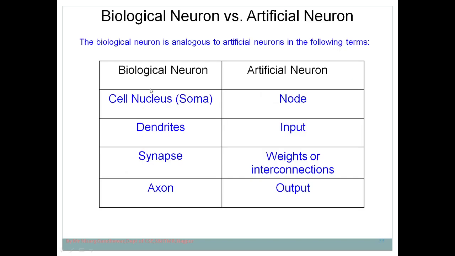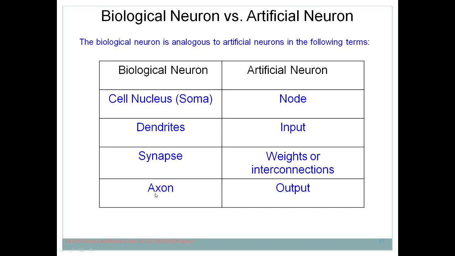Now let's understand exactly the difference between a biological neuron and an artificial neuron. An artificial neuron is a perceptron. In this case, we have the cell nucleus, here we say it is a node. Here we have dendrites through which we accept the input; in the case of the perceptron we say input. In the biological neuron we have synapses; in the artificial neuron we have weights or interconnections.